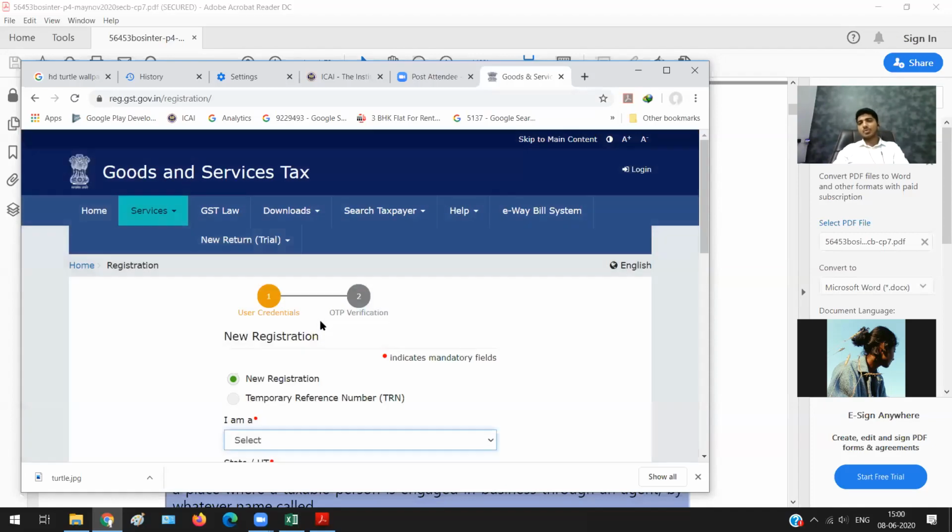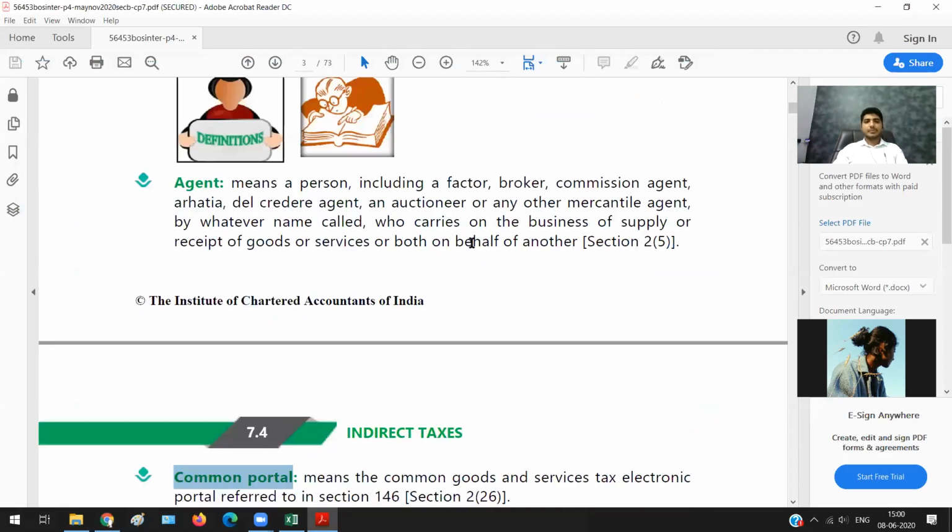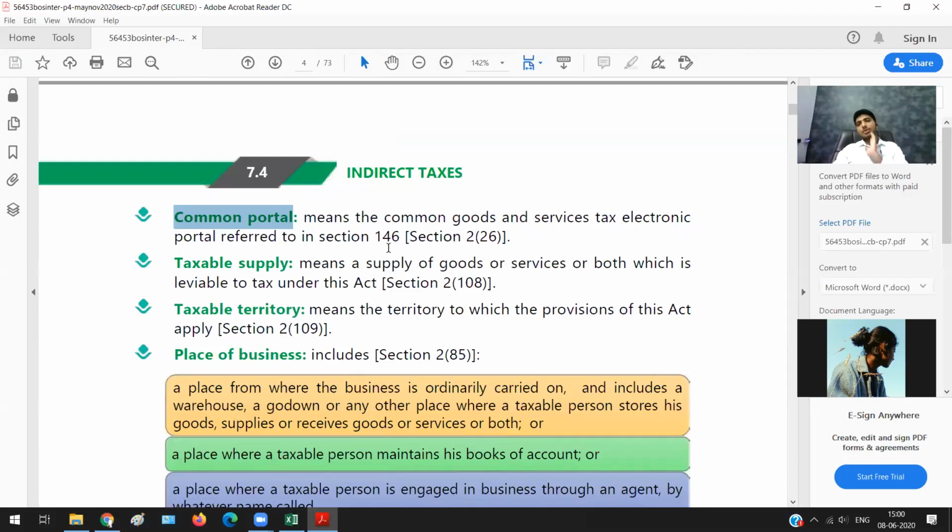But to understand what are the different terminologies we are using, we need to study a little bit of theory. So this part we will do a little later. But I hope you understood what you mean by common portal. They're referring to this website, that is gst.gov.in.